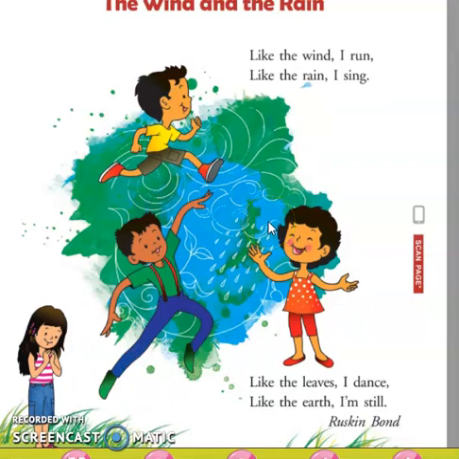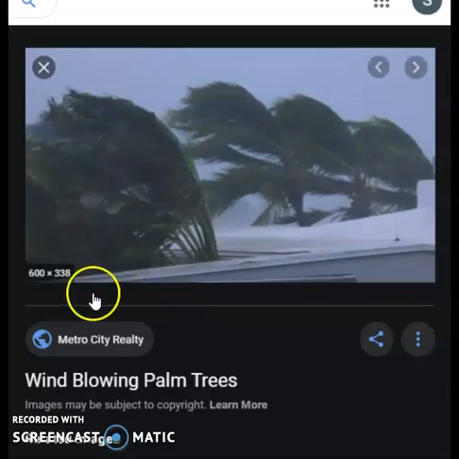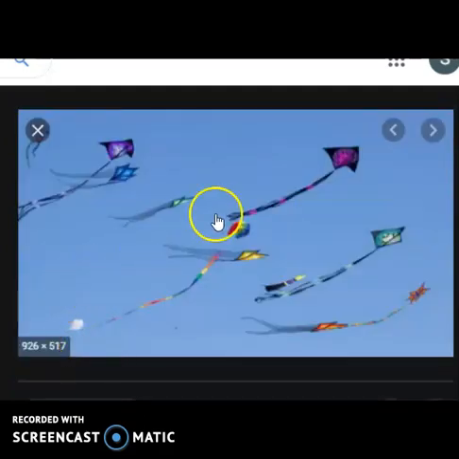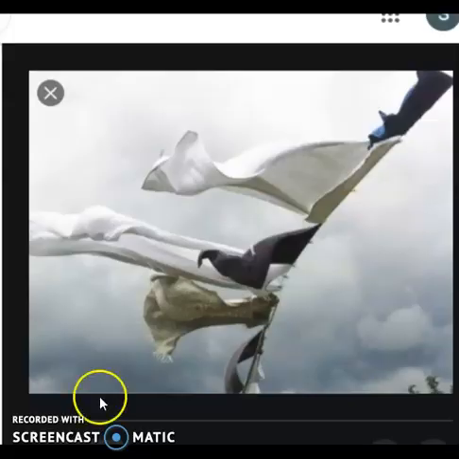When the wind blows, the leaves, trees, clouds, everything moves, right? Can you see the trees moving? Can you see the leaves moving? Wind helps the kites fly. Can you see the clouds flying?